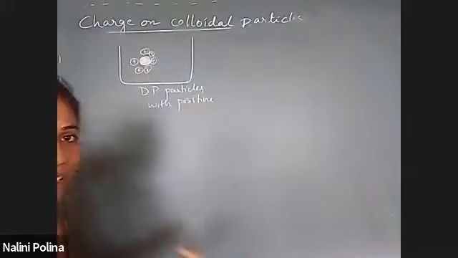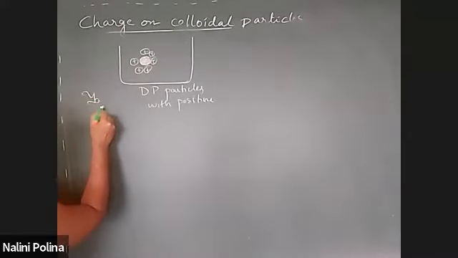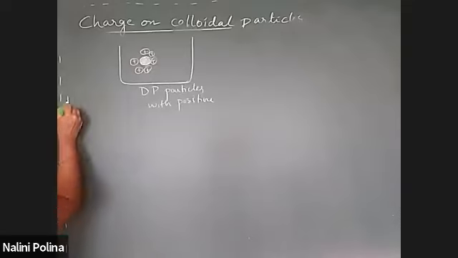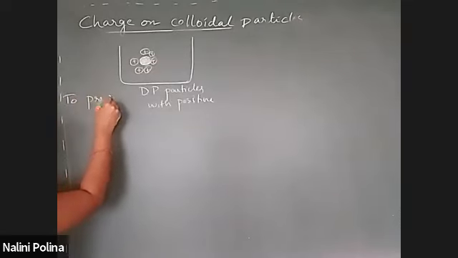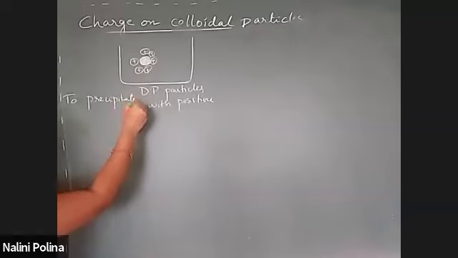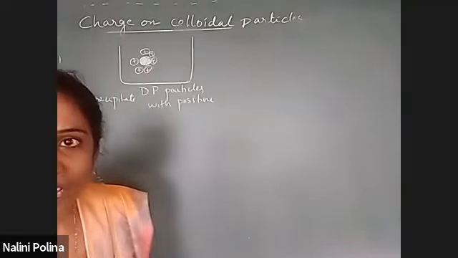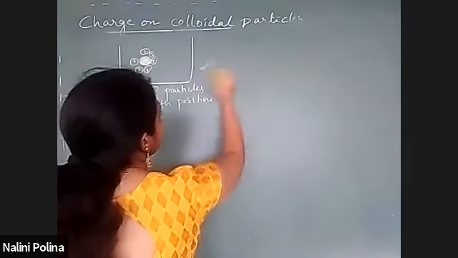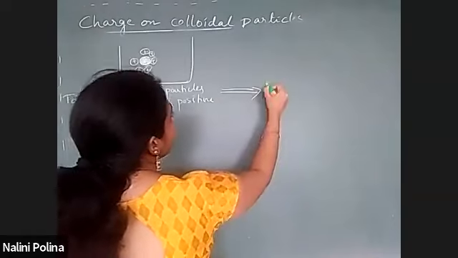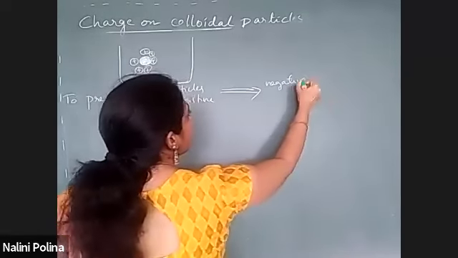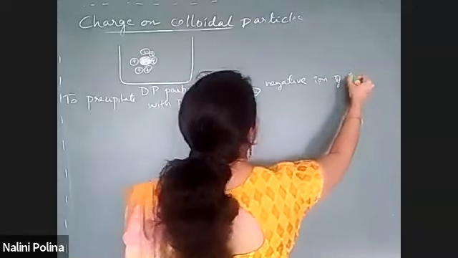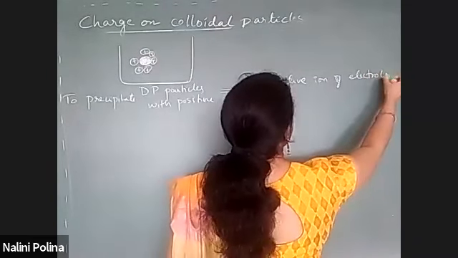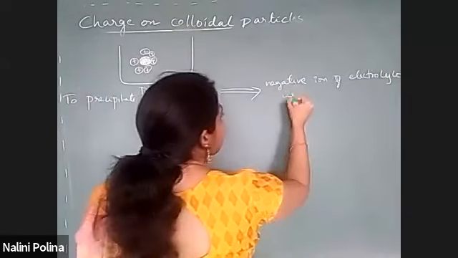So to precipitate DP particles with positive charge, remember here, the negative ion of electrolyte is helpful.